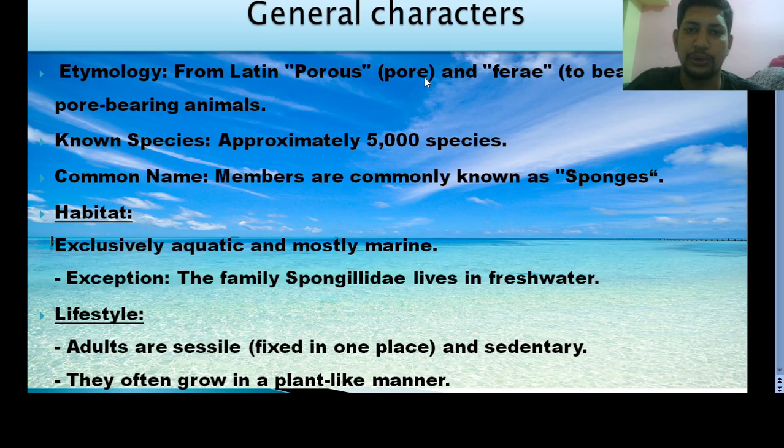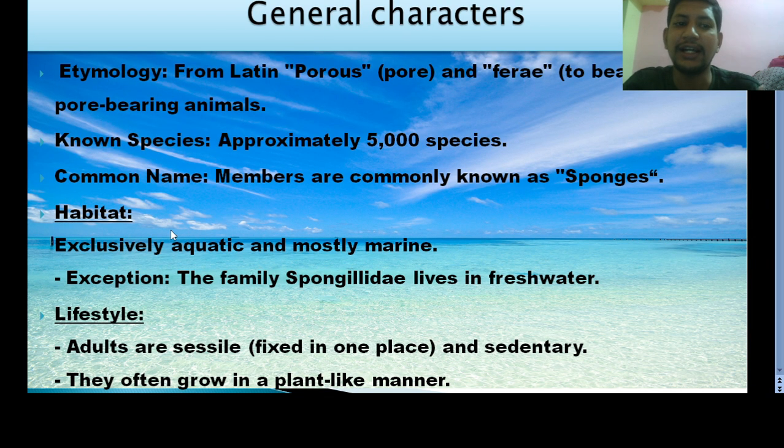Porous means pore, nothing but hole, randra anta ಕರಿತೀವಿ ಕನ್ನಡದಲ್ಲಿ. Fere means to bear, to contain, to have. So the meaning is, these are the animals whose body is provided with numerous holes, so they are also called pore bearing animals. Approximately 5000 species are known till now, and they are commonly called sponges. The members of the phylum Porifera are commonly known as sponges.